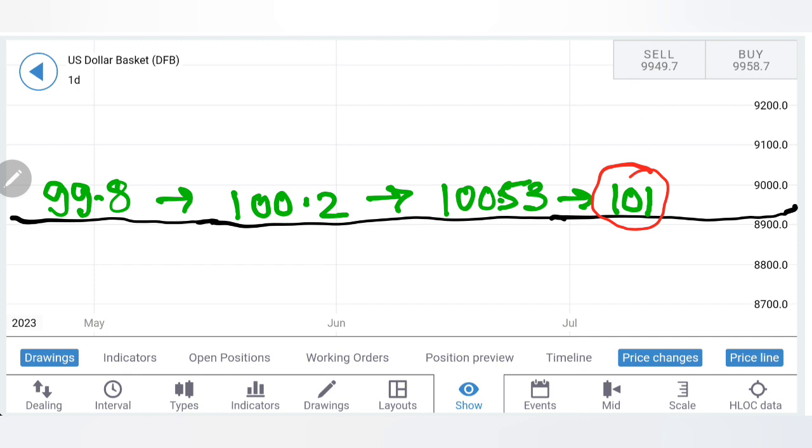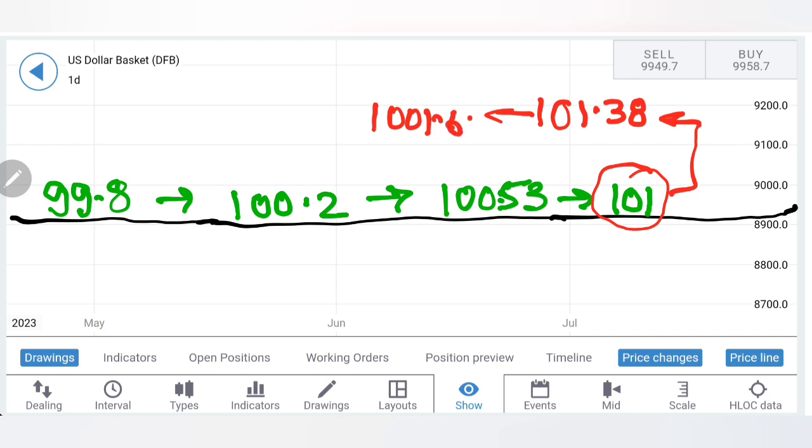I think it is going to take a little more time for it to recover towards those levels. It is going to be really difficult for dollar index to give such a sharp movement on the upside, or even if it tries to look upwards, we can see it getting very strong resistance on the upside. Beyond 101, one can look forward to 101.38, then 101.62, and then 102 levels.